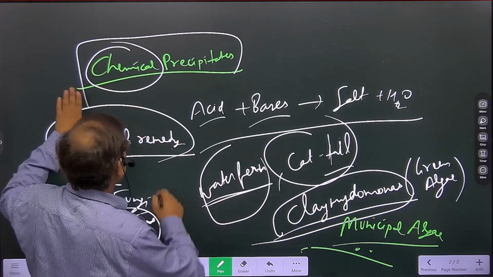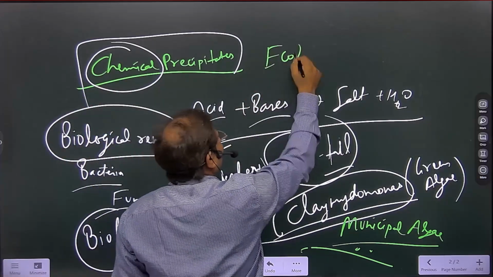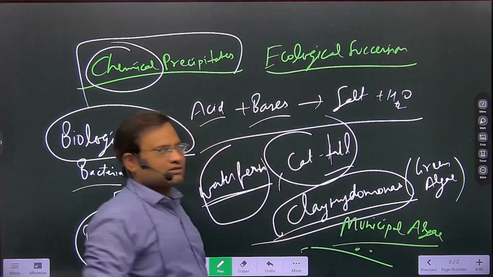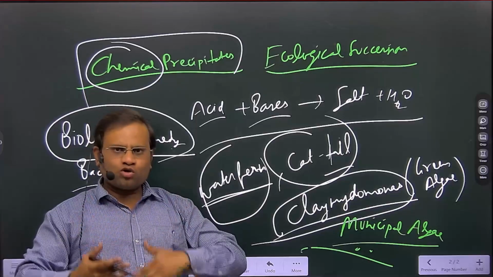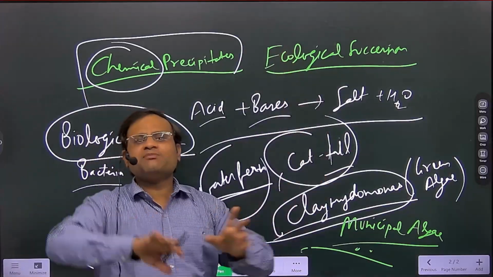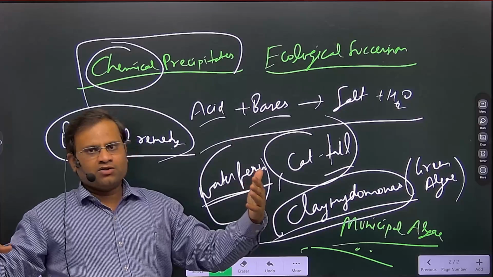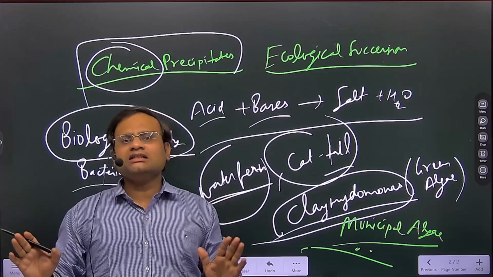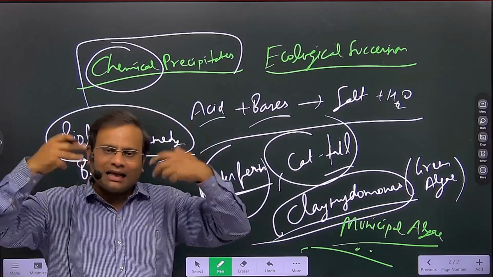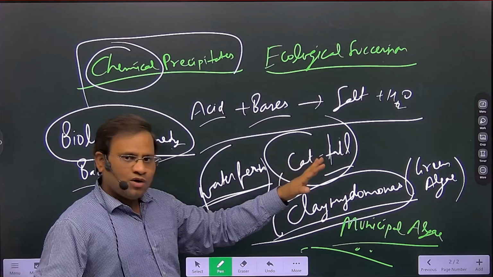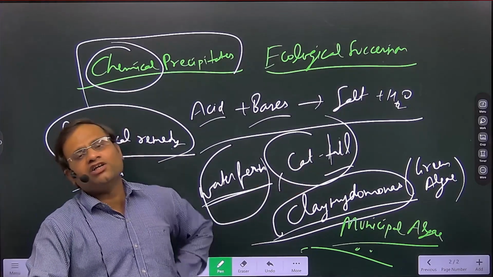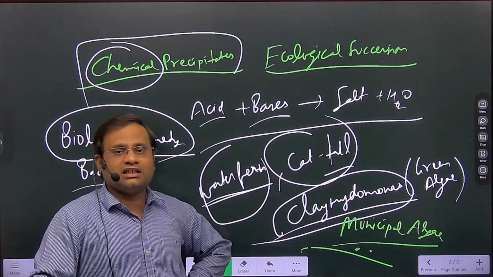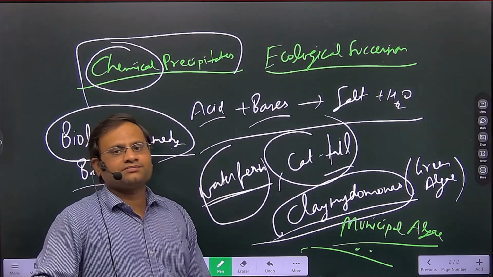So ecological succession: what does it mean? The slow growth of the ecology, where higher species replace the weaker species over time. So slowly the ecology is triggered, it leads to ecological succession, and the ecology is now balancing itself. These are some extraordinary points you should write in your answers. If you write them, your answers will be different from other candidates, so you are ahead of the race, right?